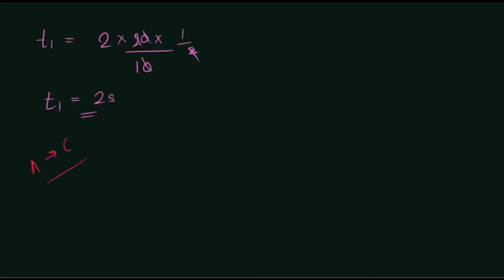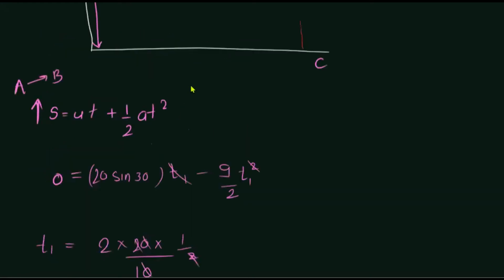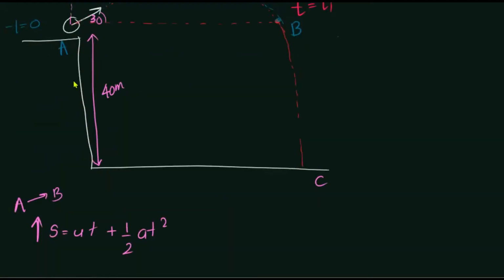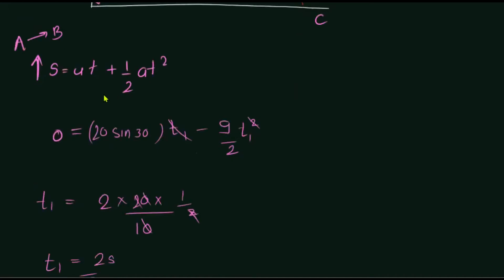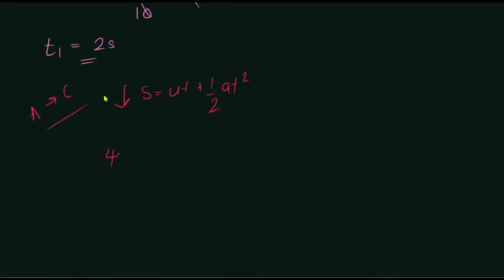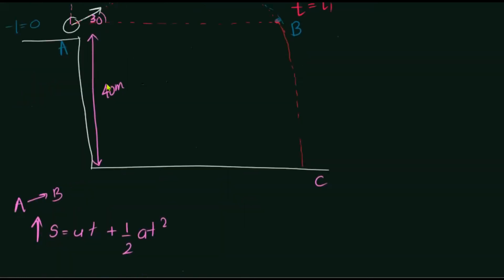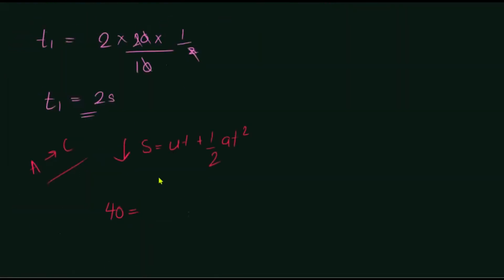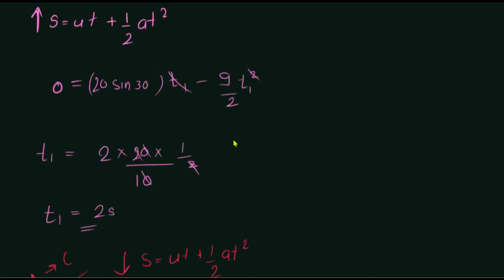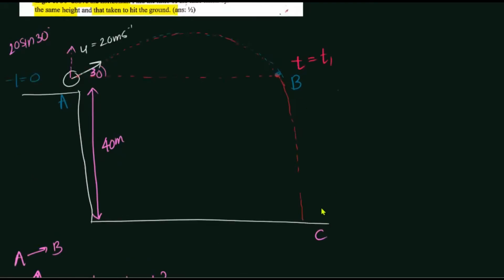Usually when they ask something regarding time, we're going to apply S equals ut plus half at squared. Do we know the vertical distance between A and C? Yes, we know the vertical displacement between A and C points. What is the vertical displacement? 40. Since I'm applying it downwards, it is plus 40. What is the initial vertical velocity? U sine 30 upwards, but I'm applying the equation downwards, so U should be substituted as minus U sine 30.